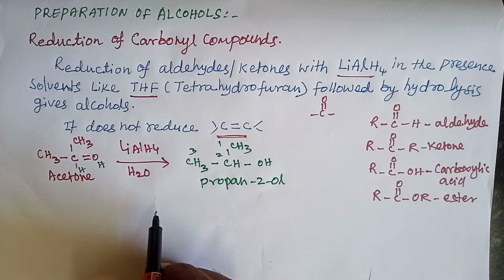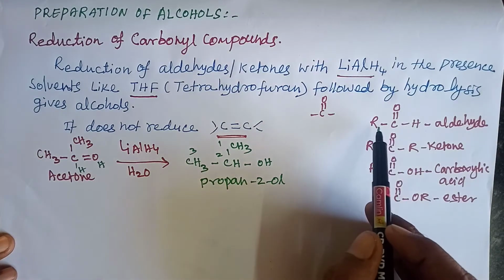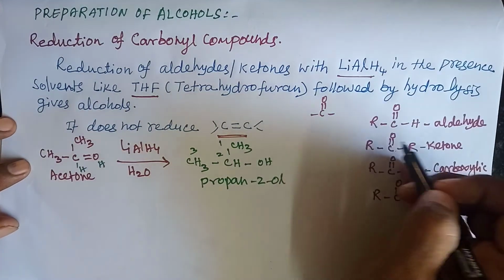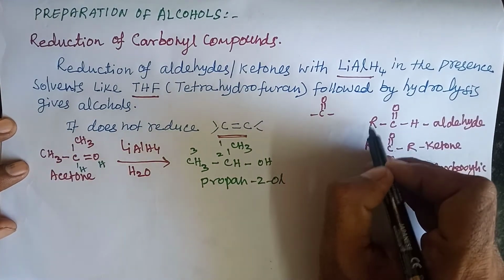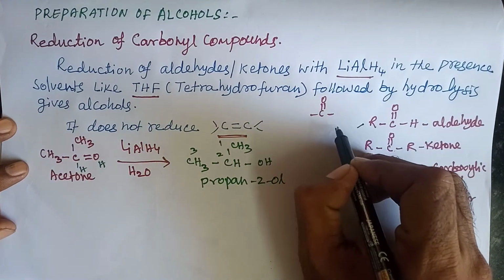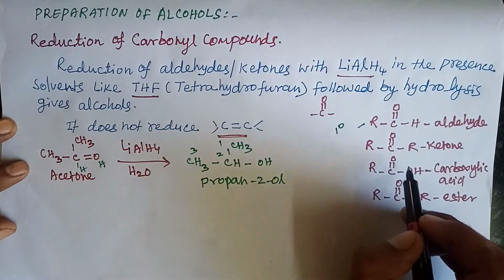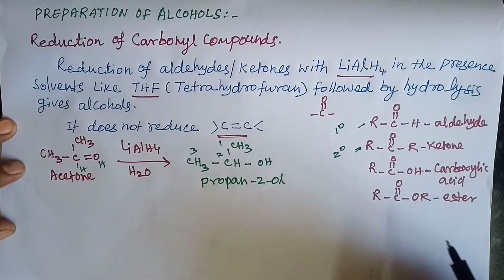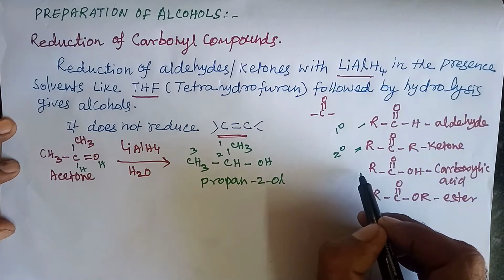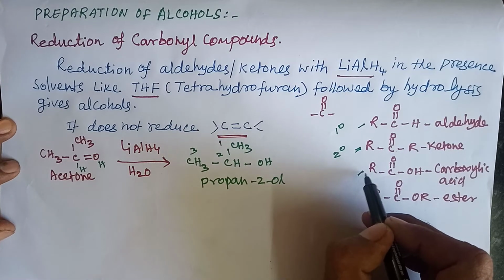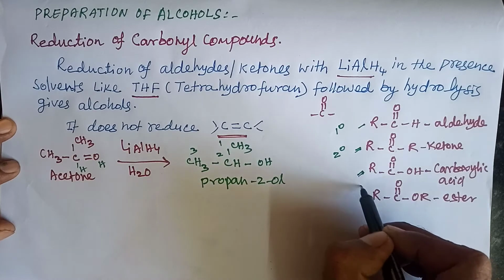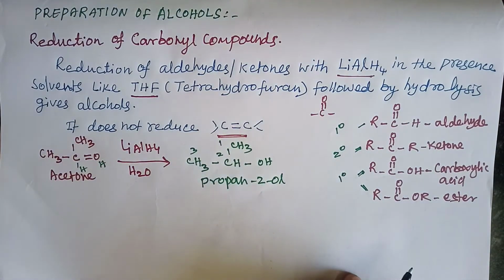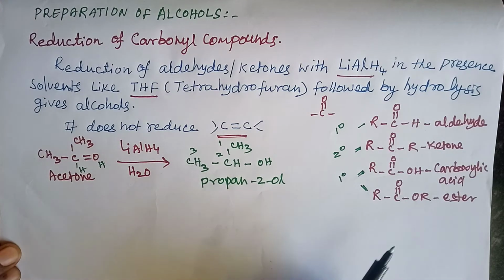Whenever we reduce an aldehyde, it gives primary alcohols. When you reduce a ketone, it gives secondary alcohols. When you reduce carboxylic acids and esters, it gives primary alcohols, 2 moles of primary alcohols. Keep this in mind.